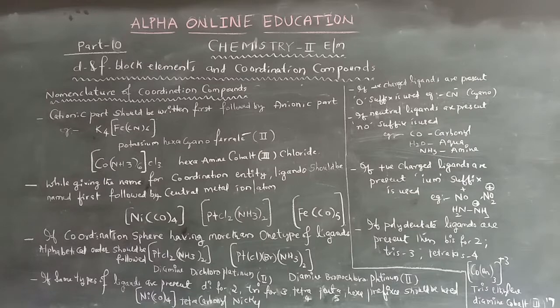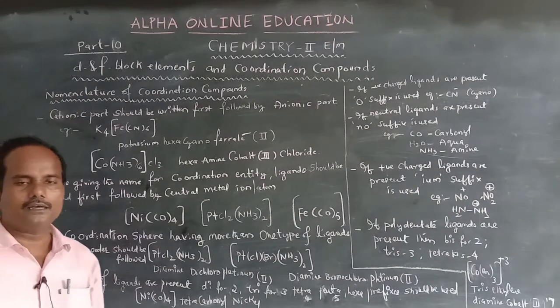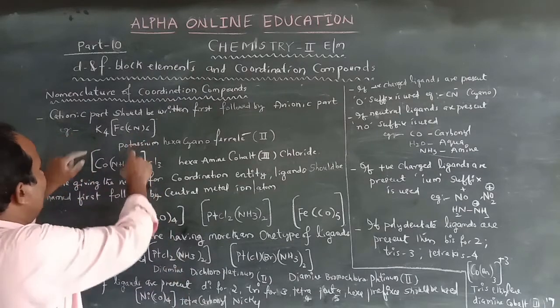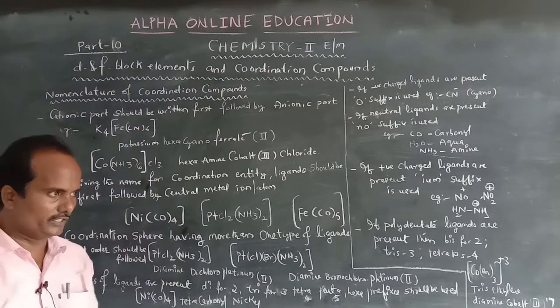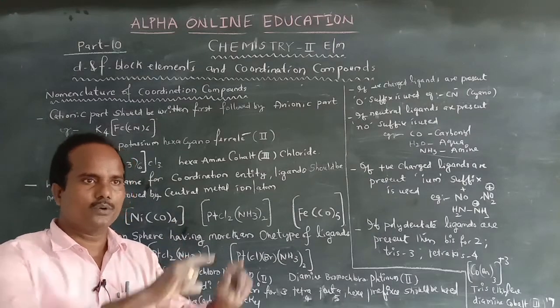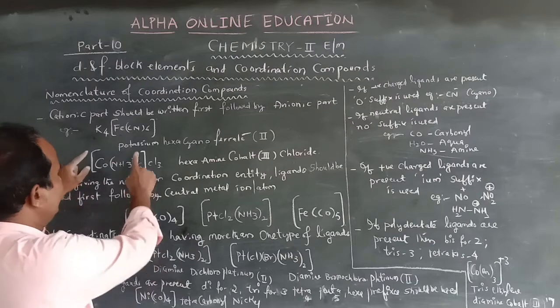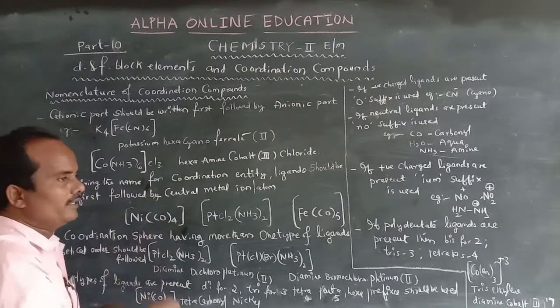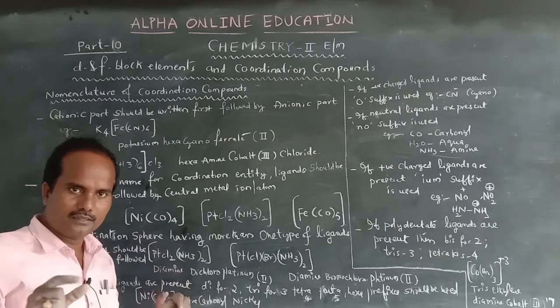Next, while giving the name for a coordination entity, ligands should be named first, followed by the central metal ion or atom. Suppose this is one type of coordination compound, where the coordination entity is simply the coordination sphere.